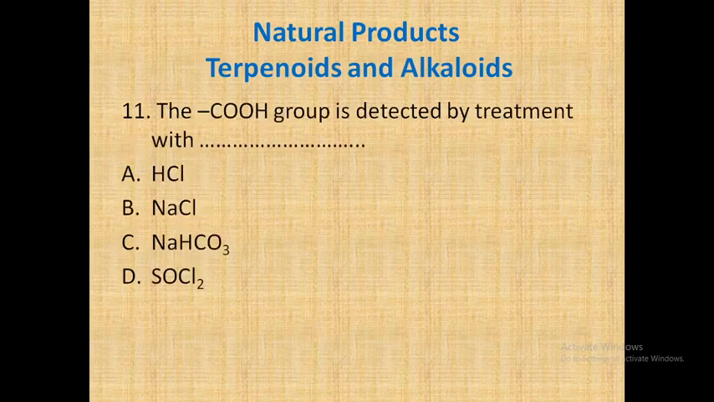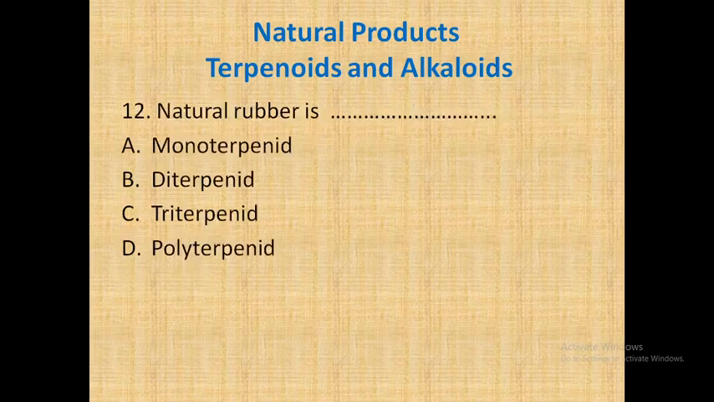The COOH group in terpenoids and alkaloids can be detected by treatment with NaHCO3. So that's the correct answer, not HCl, NaCl or SOCl2. So 10% NaHCO3 is treated with the carboxylic acid group. Okay. So let's go for the next.